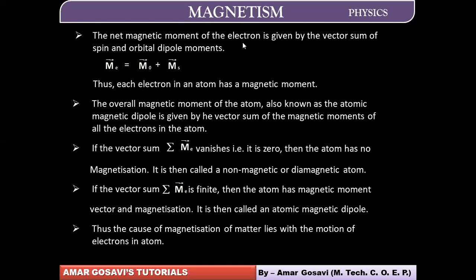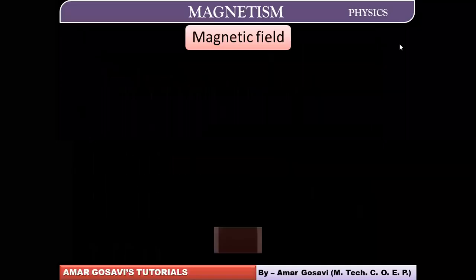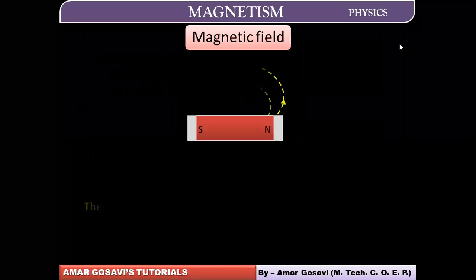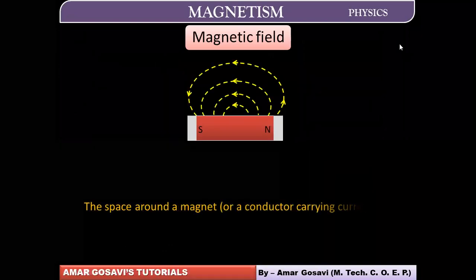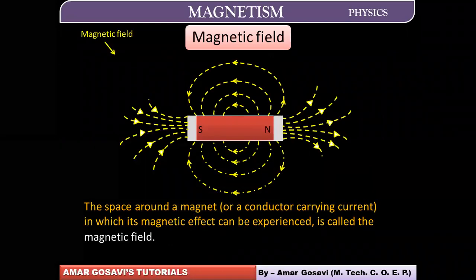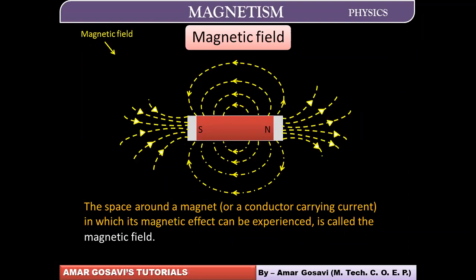Sir, can you please go back to the previous slide? Then the magnetic field around a bar magnet or magnetic material can be imagined in this manner, friends. The space surrounding the magnet, where you can feel the magnetic effect, is the magnetic field around the magnet.